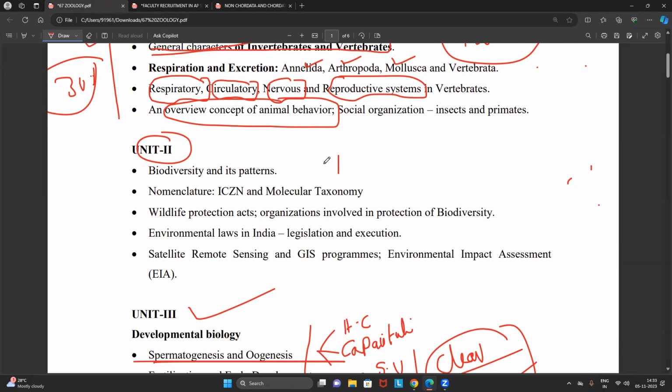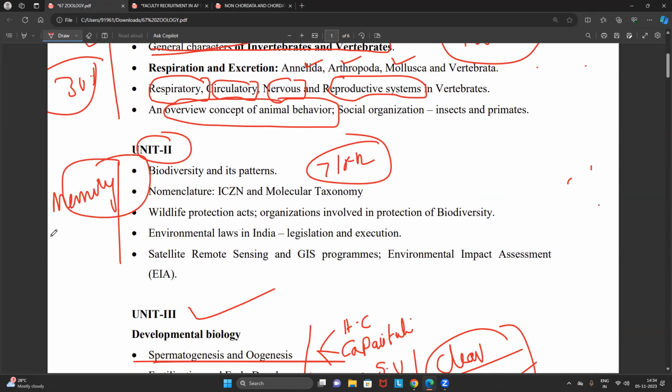There is a possibility that you can expect more than 10 to 12 questions very easily from this small chapter. And what is the advantage? Because it is pure theoretical, I can say that it is mostly memory based. The questions will come especially from the environmental laws, the Wildlife Protection Acts, and questions compulsorily come from the nomenclatures. Very straightforward only. You don't need to worry about that.